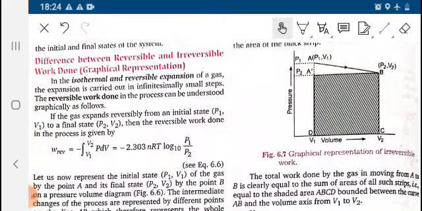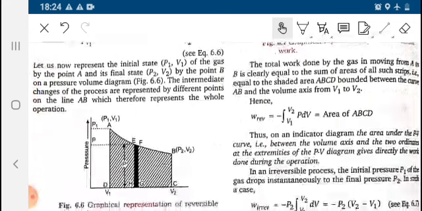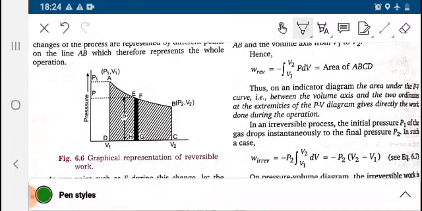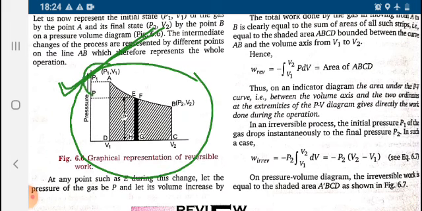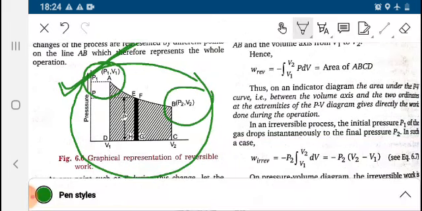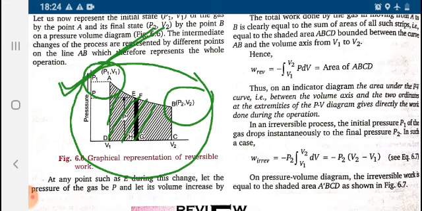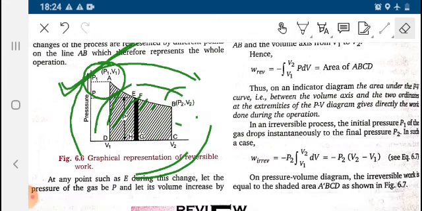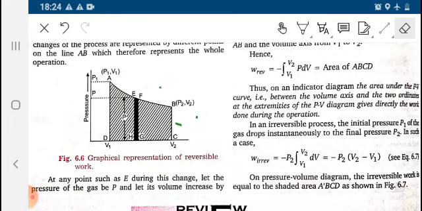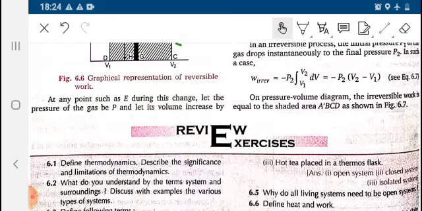Next is the difference between reversible and irreversible work done, with graphical representation. You can see that this is the graphical representation of reversible work. Here this is the first state, this is the second state, and the difference in this we are knowing from the plot. It is the plot which is falling between the P1 V1 curve and P2 V2, that is another PV curve. So this area will be the work. So we have covered sign convention for heat, work and other processes.